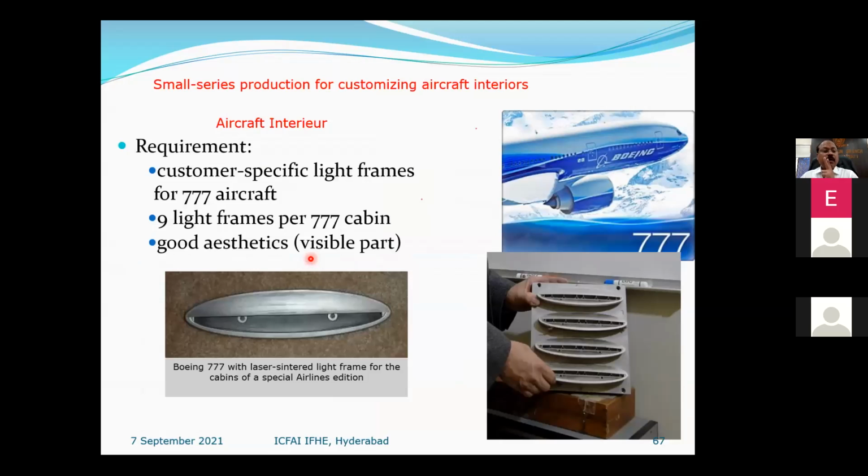And there is another one: small series production, customizing aircraft interiors. Suppose you want to build it, we need to go for mold and die, etc. But instead of that, we just go for laser sintering machines and build a part which is required for a Boeing flight.